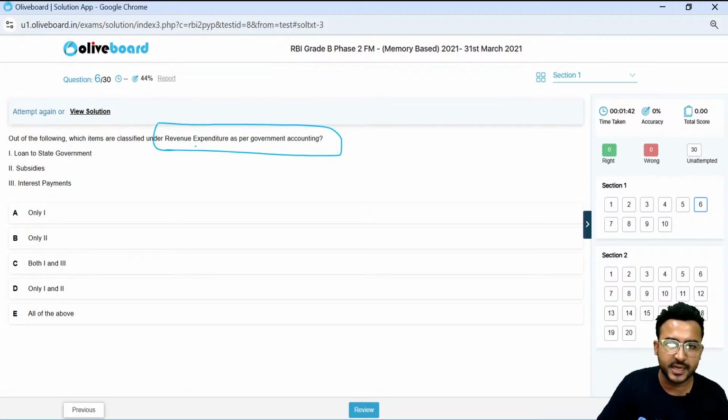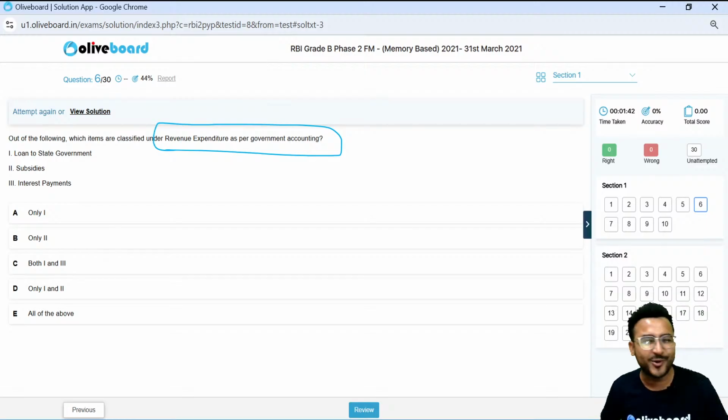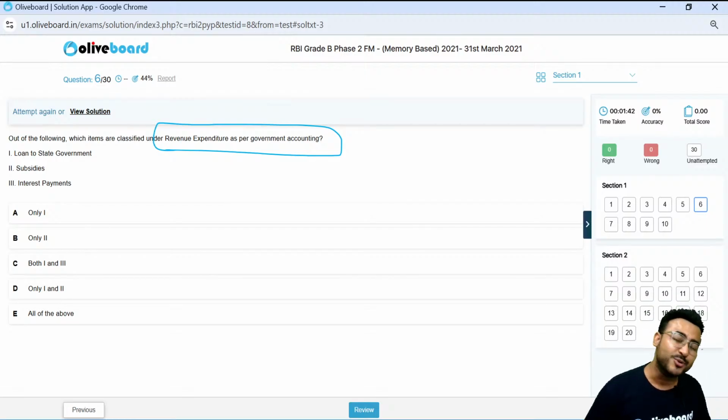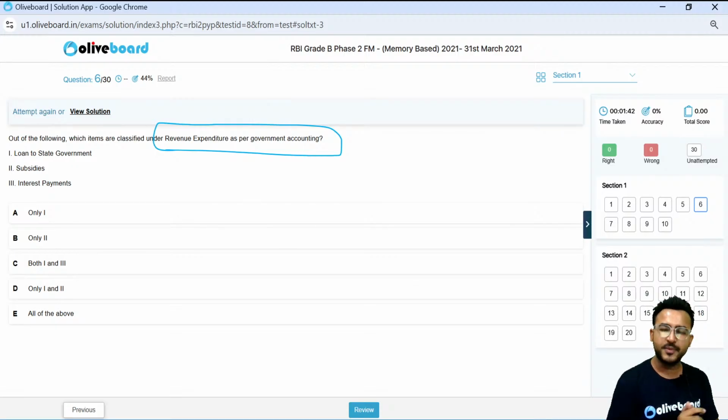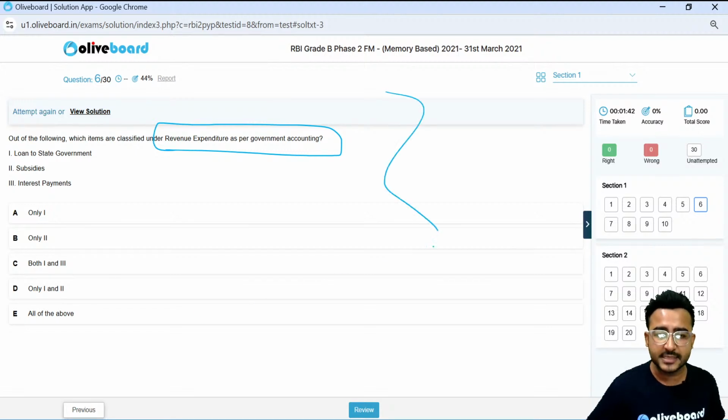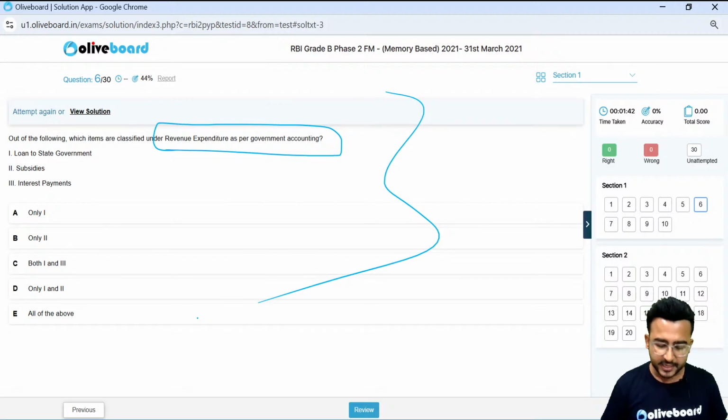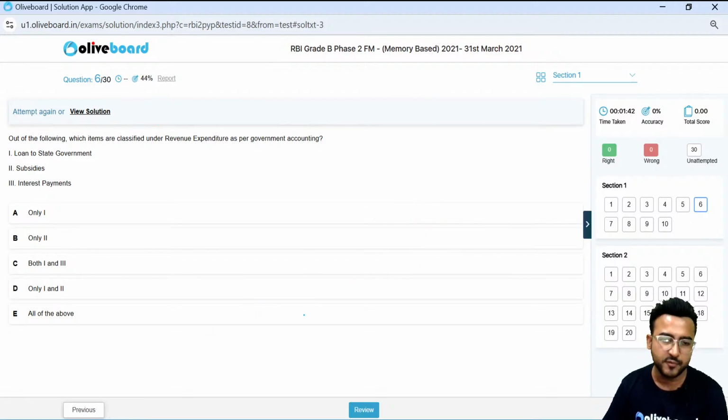Now this question is directly from the basics of accounting, I can say, right? Though in 2021 basics of accounting was not even there in your course. It used to be in 2016, 2017, 2018. Earlier RBI removed that particular chapter, basics of accounting and financial statements. They reintroduced it in 2023, but they never stopped asking questions related to accounting directly or indirectly, and that's the importance of accounting, guys, for the upcoming examination. That can be a very important topic for your phase 2.